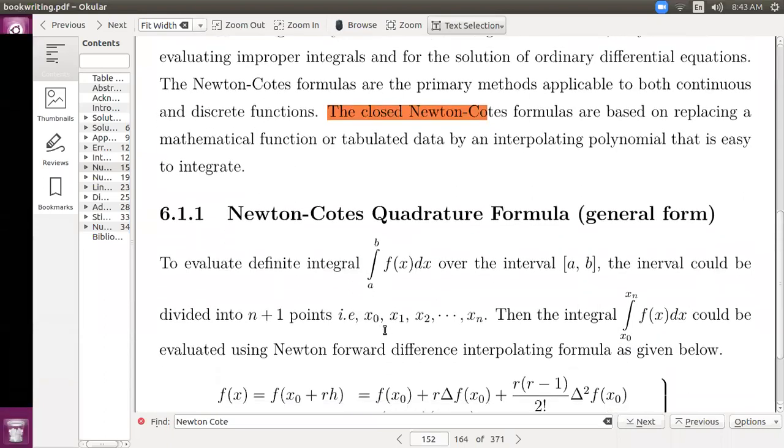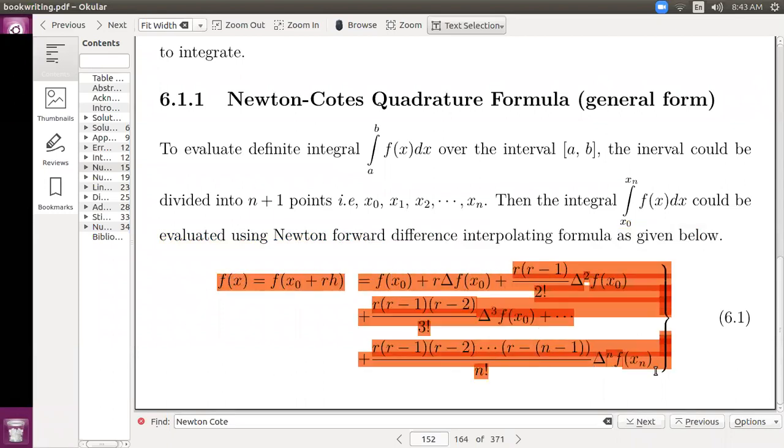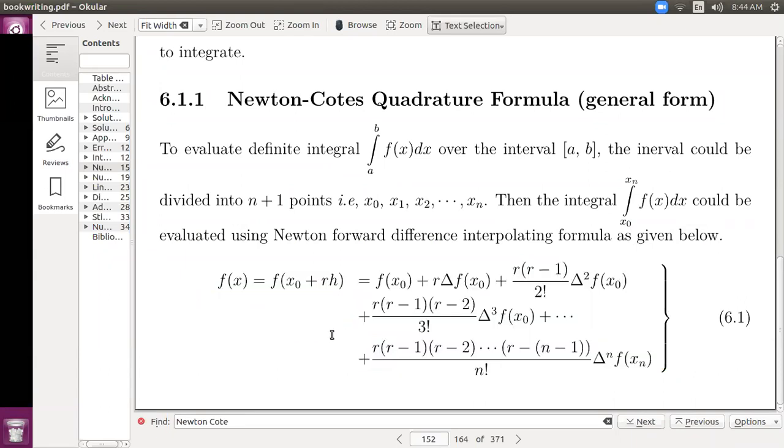Newton Cotes quadrature formula general form. To evaluate the definite integral from a to b over the interval [a, b], the interval could be divided into n plus 1 points, that is x0, x1, x2, and so on up to xn. Then the integral from x0 to xn of f(x) dx could be evaluated using the Newton forward difference interpolating formula as given below. This is the Newton forward difference interpolating formula which you have studied in the previous semester.